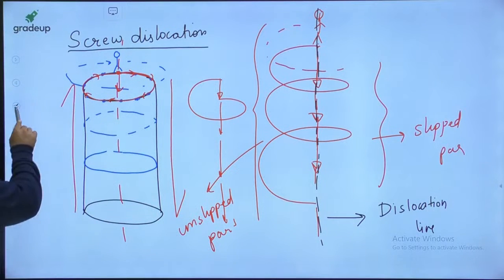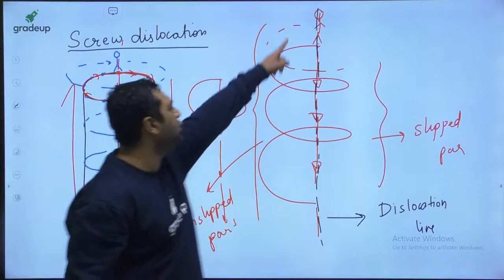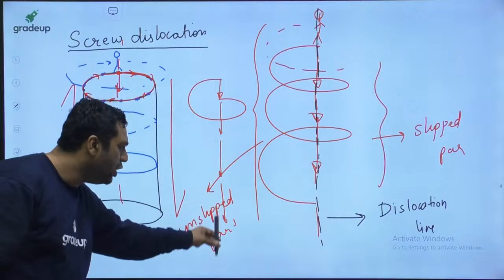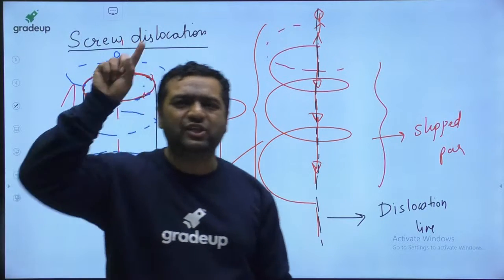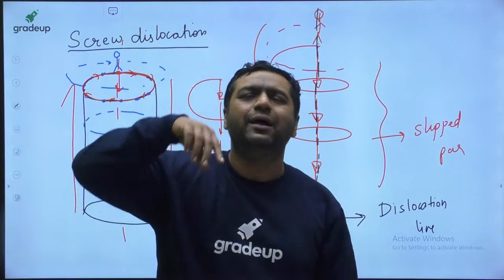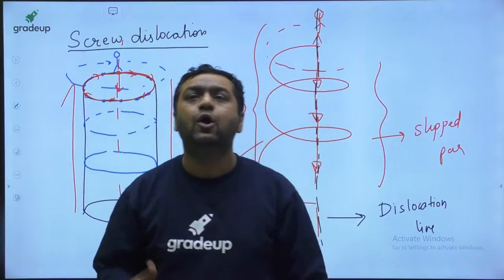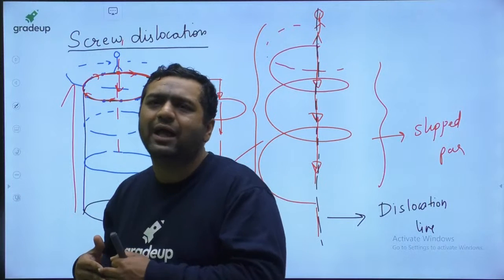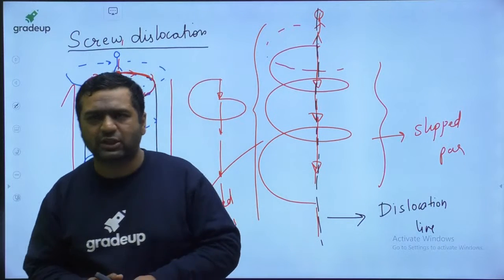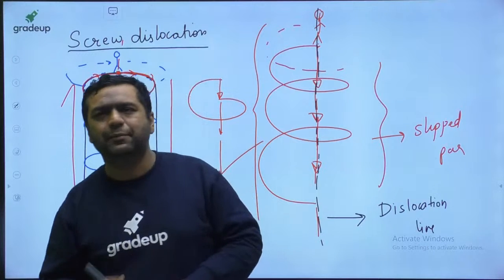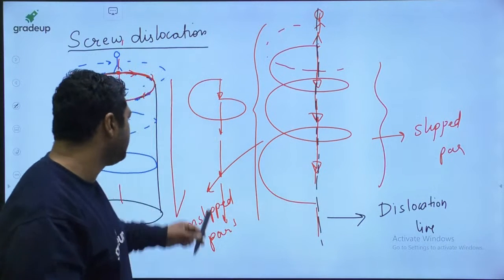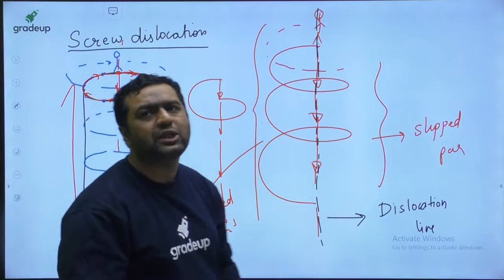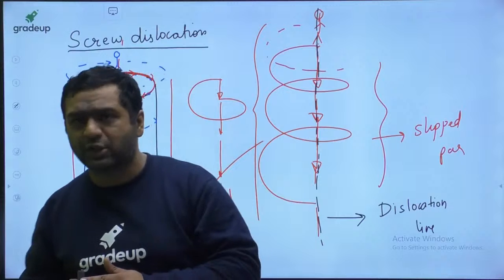My dear, I wanted to tell you that this is the dislocation line and this is the direction of dislocation movement. What do you feel? Here, is the direction of dislocation movement parallel to the dislocation line or perpendicular to the dislocation line? Please tell me that. Is the motion of this dislocation parallel or perpendicular to the dislocation line?